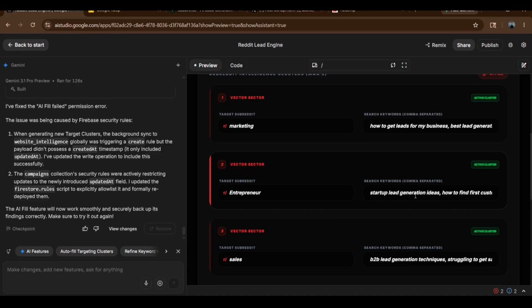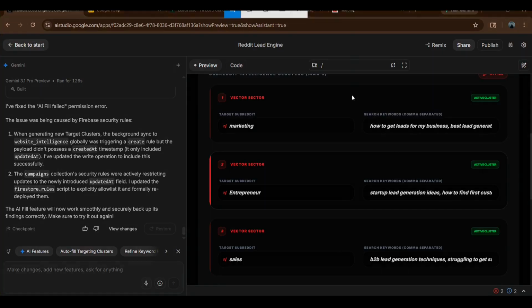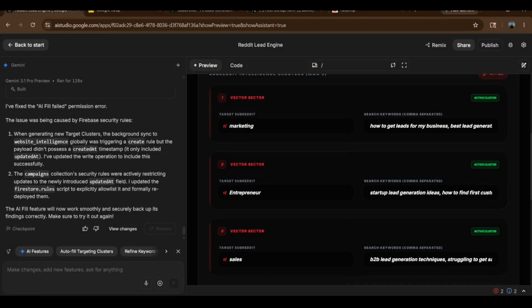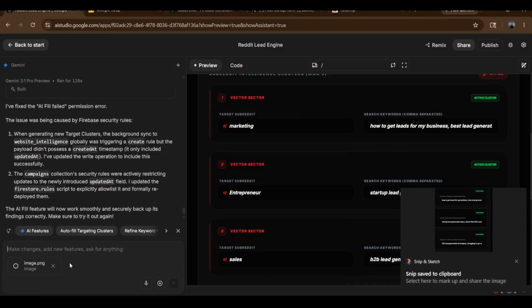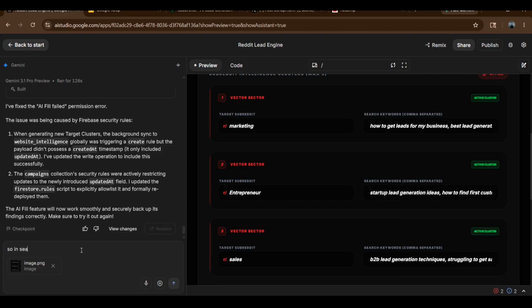So you can see this was the system. I give the screenshot and give the prompt to fix the issues. This was done by AI only. So I'm giving the prompt to fix the issues of adding the new feature.